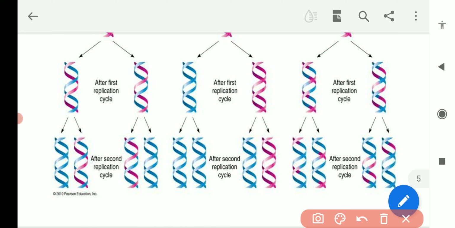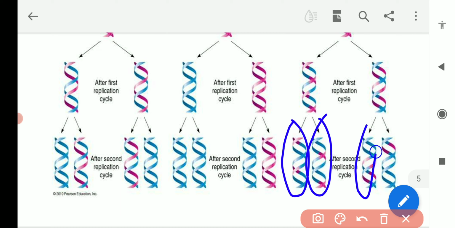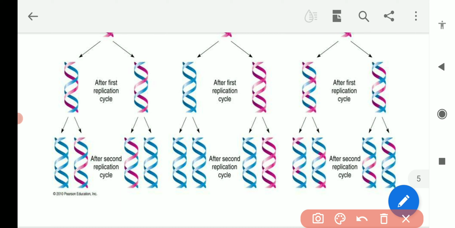After the second generation also, some segments will be new and some old in the same DNA molecule. This is dispersive, and it was also not proved by the experiment.